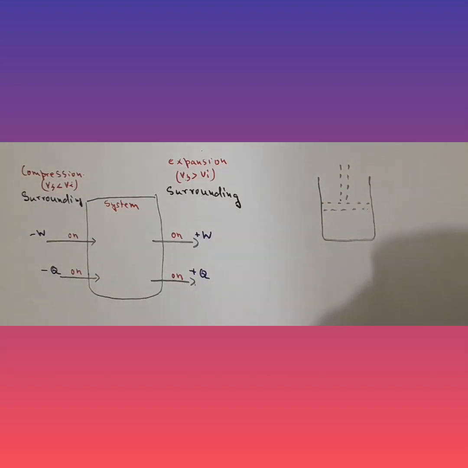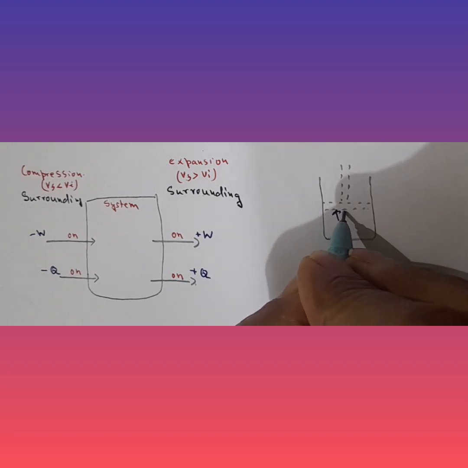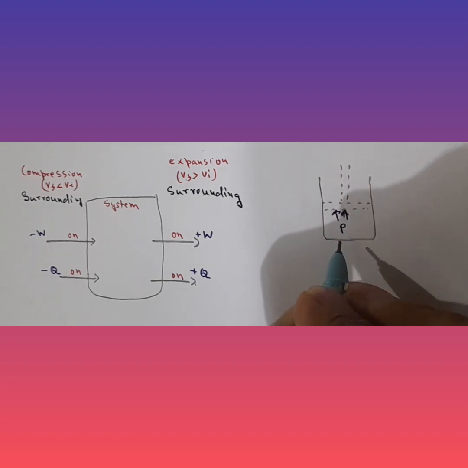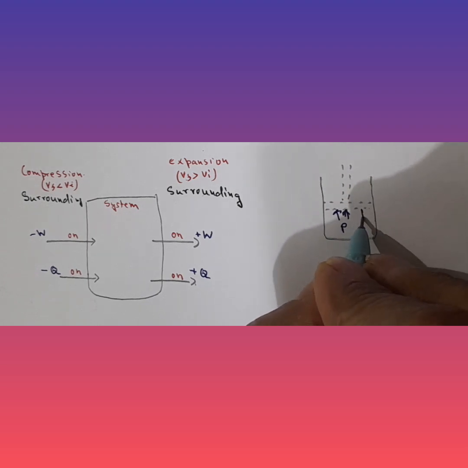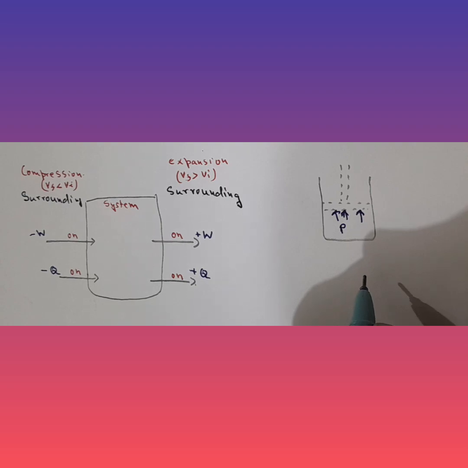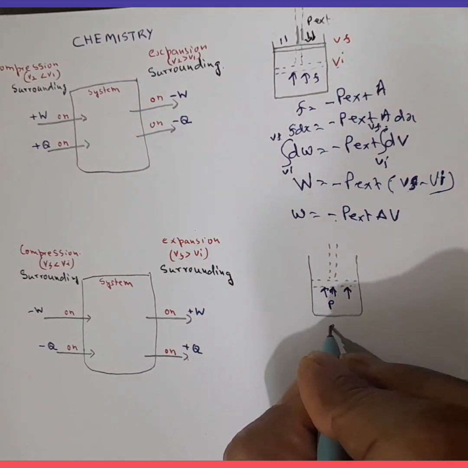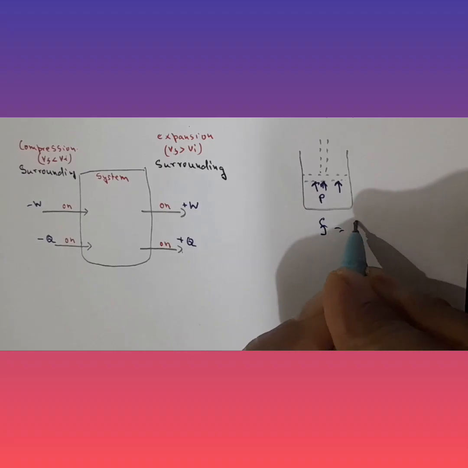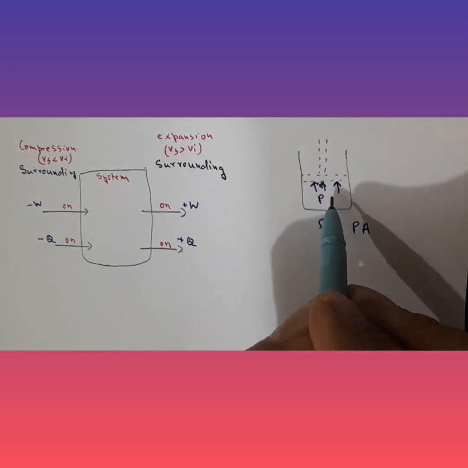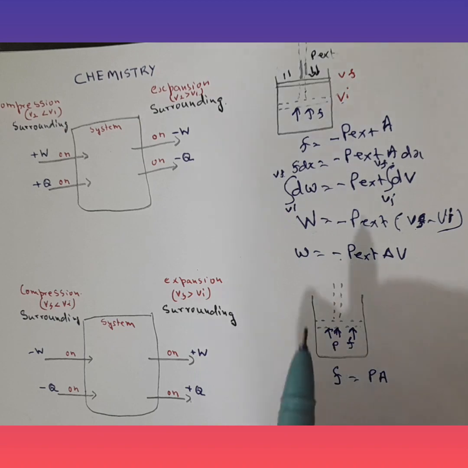Now in case of physics, we are talking about internal pressure. The pressure, assume that it is acting this way. Obviously, that's why the force is also in the same direction, because we know pressure is equal to force upon area. Alright, so now as we did in our earlier case, let's write the equation for force. Force is equal to pressure into area. Now here pressure is acting in this direction, force is also in the same direction, so there is no negative sign, which we had seen in case of chemistry.